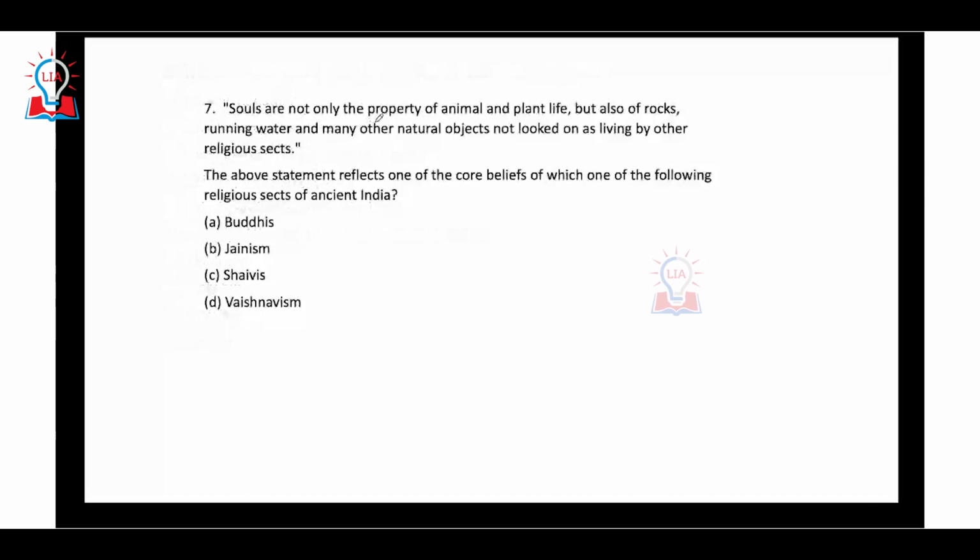Souls are not only the property of animal and plant life, but also of rocks, running water and many other natural objects not looked on as living by the other religious sects. See, it means very simple. When we talk about the concept of soul and the concept of God with respect to Hinduism and also Buddhism, also Jainism, we would know that in Buddhism there is no concept of God, there is no concept of soul.